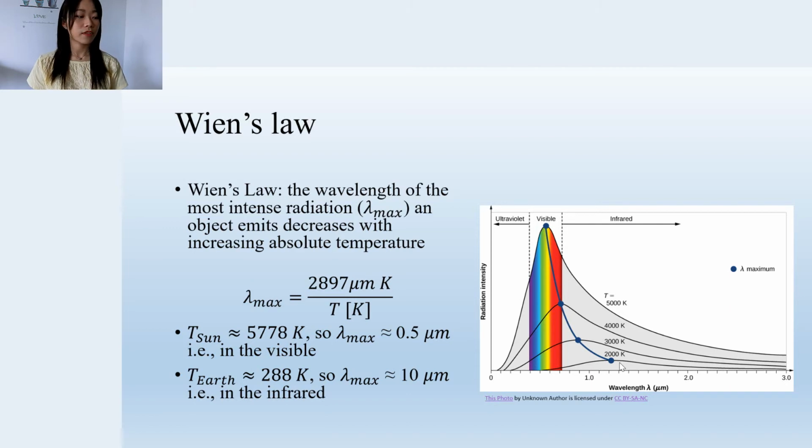Another example, the temperature of the Earth is around 300 Kelvin. When you plug this into the formula, you'll get that the Earth emits at its maximum wavelength of 10 micrometers, which is in the infrared range. That is why even though the Earth also emits radiation, we do not see the radiation emitted by Earth, because human eyes cannot see infrared waves.